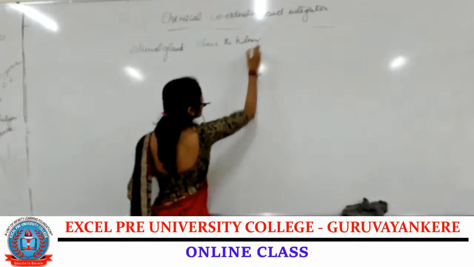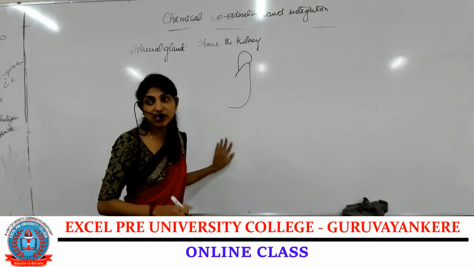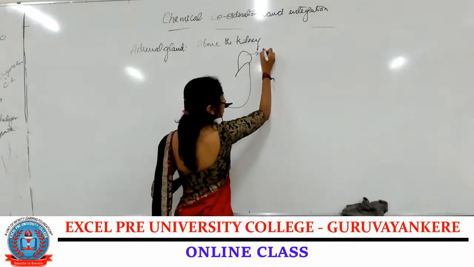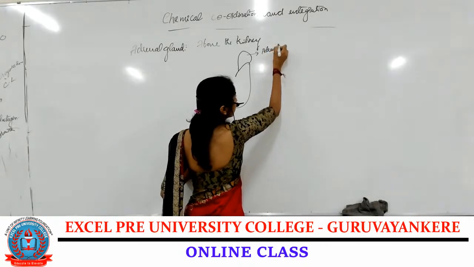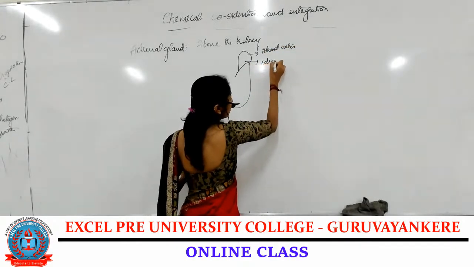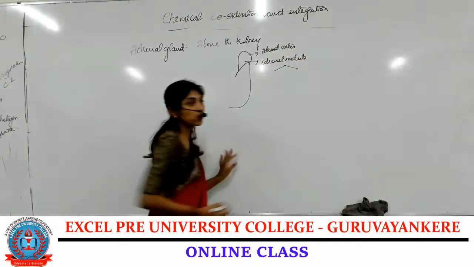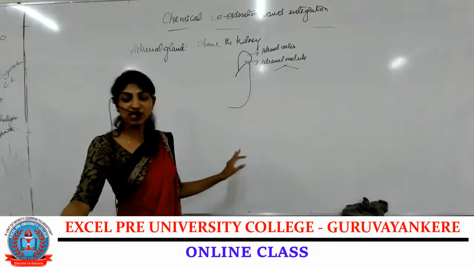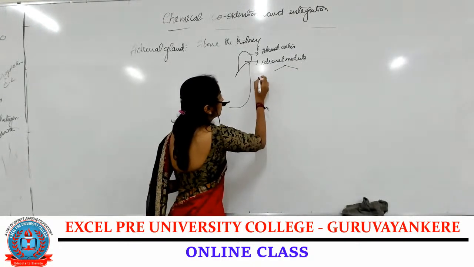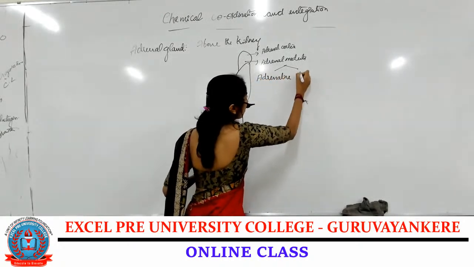It is a pyramid-shaped gland present above the kidney, which is divided into two regions: the outer adrenal cortex and the inner adrenal medulla. The adrenal medulla secretes two types of hormones, called adrenaline and noradrenaline.